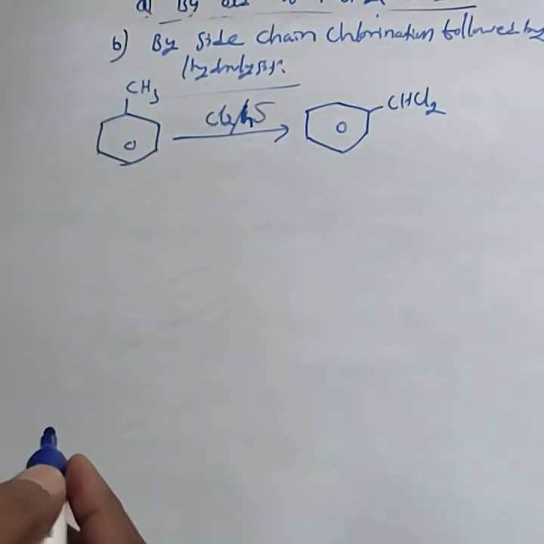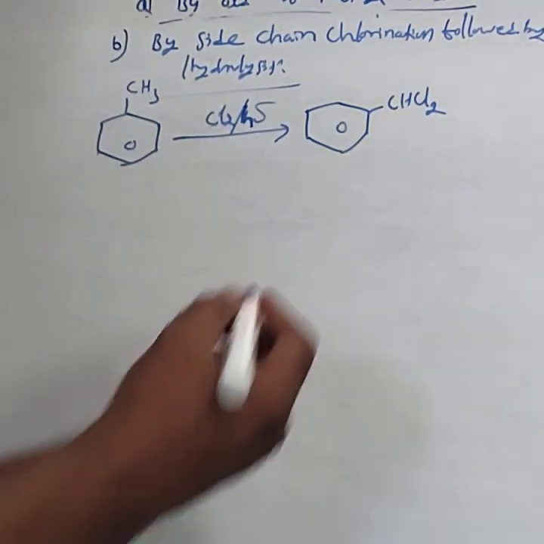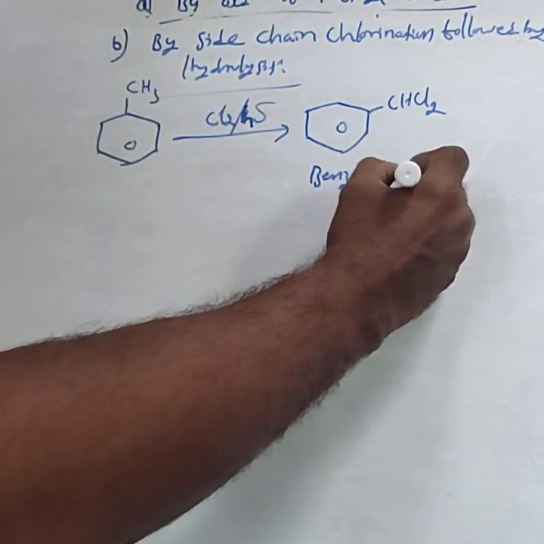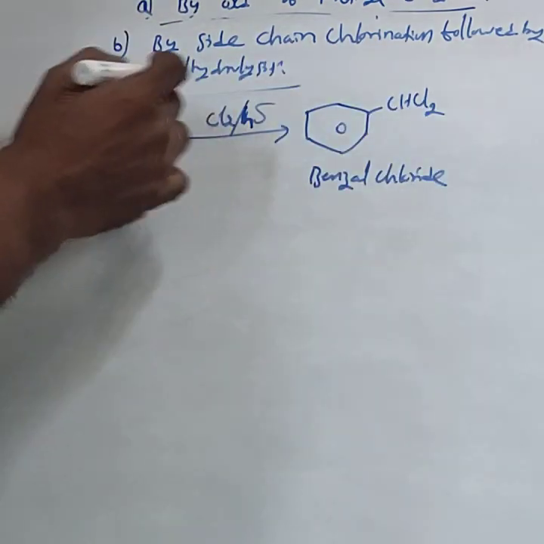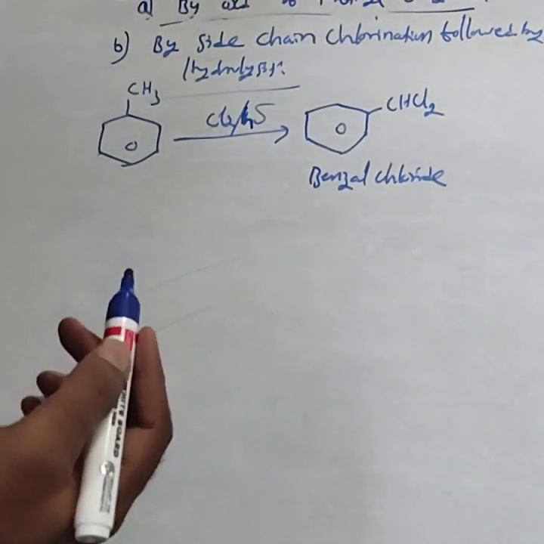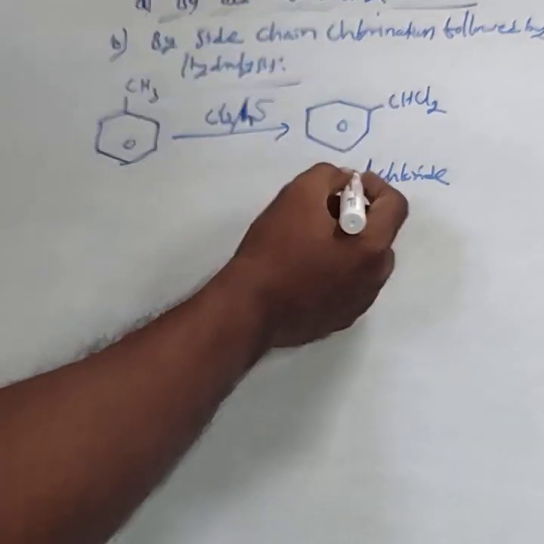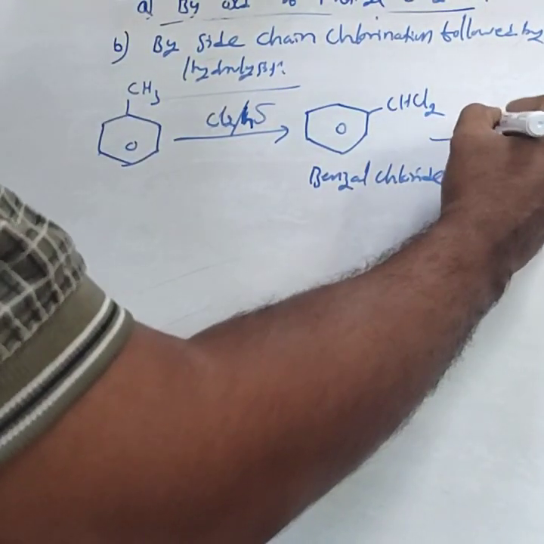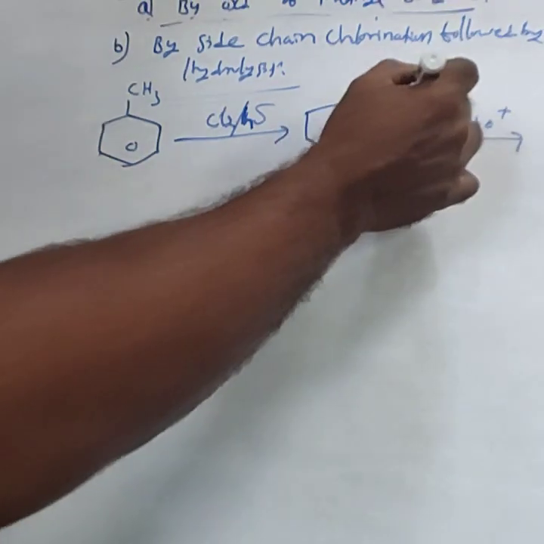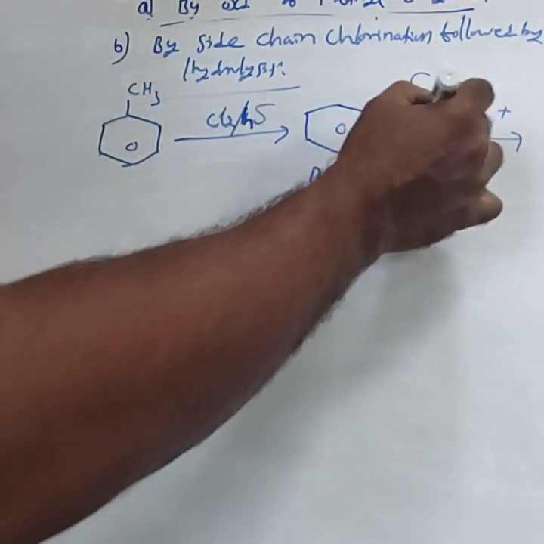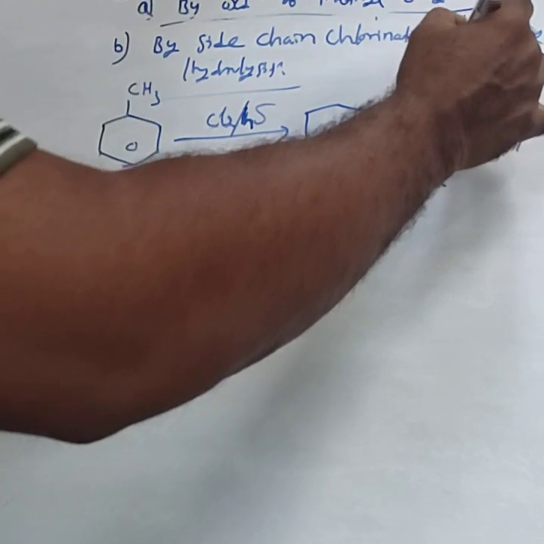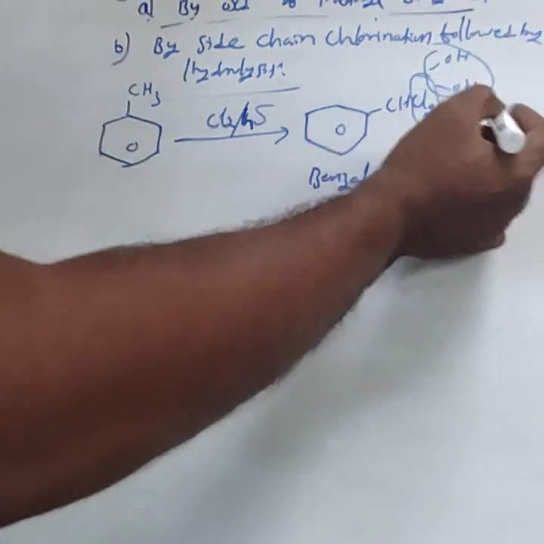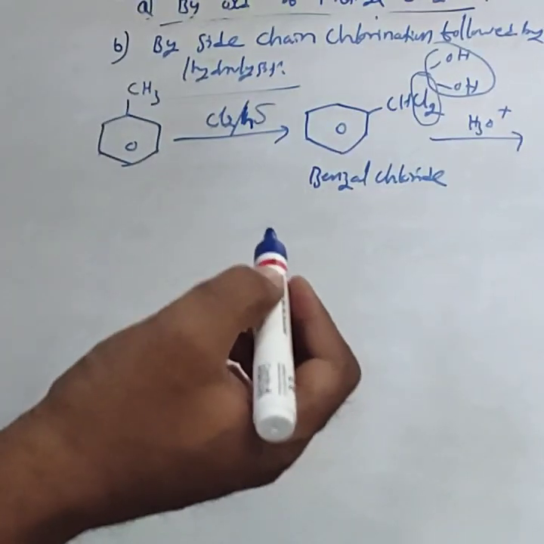If only one hydrogen is replaced, it is benzyl chloride, CH2Cl. If two hydrogens are replaced, it is benzal chloride. This benzal chloride on acid hydrolysis, these chlorine atoms are replaced by OH. One OH, another OH. This is the hydrolysis. Cl atoms replaced by the OH.